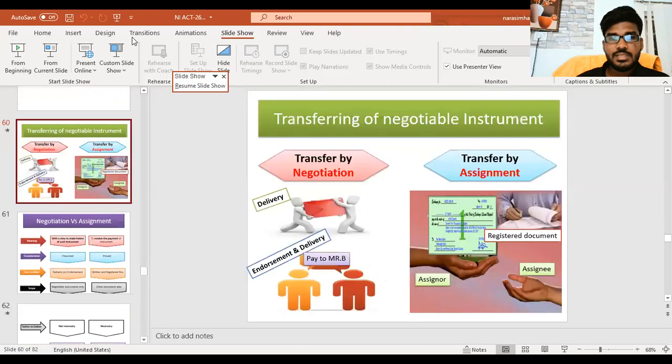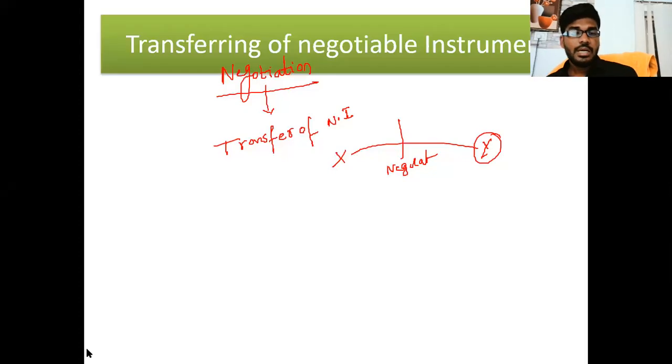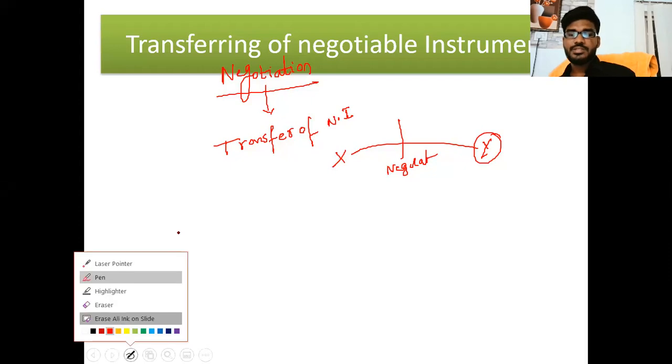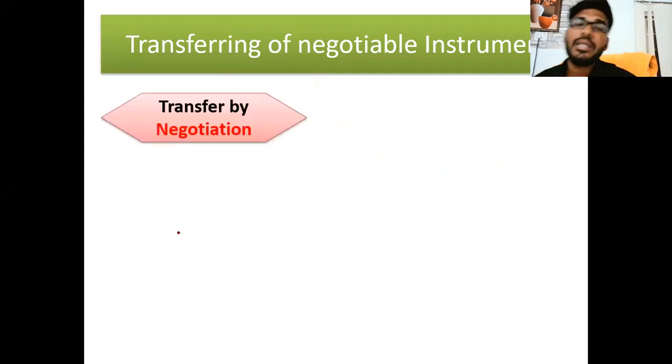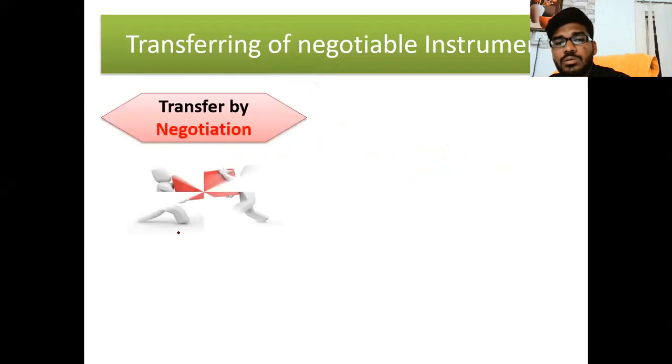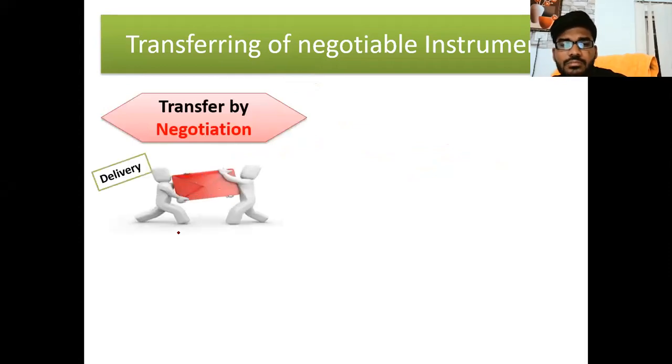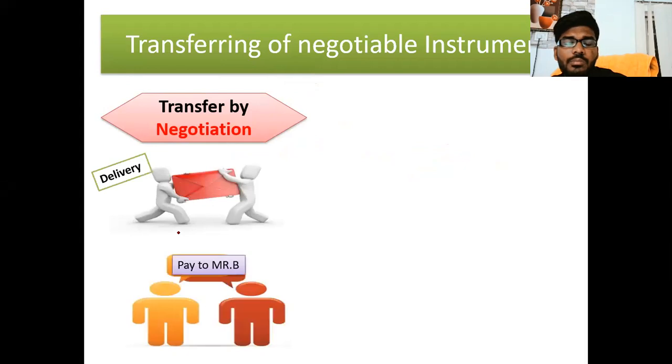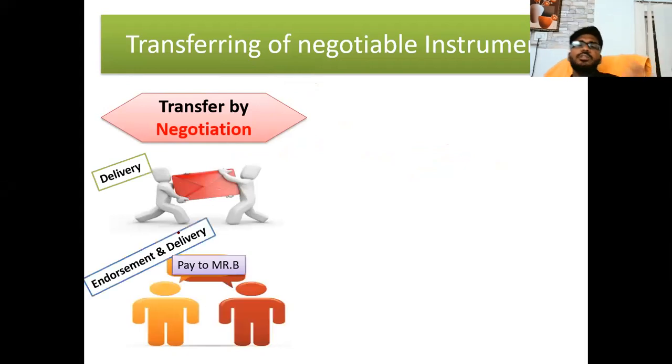Listen carefully. Transfer of negotiable instruments is by negotiation: by mere delivery, or by endorsement and delivery like "pay to Mr. B". These are the two concepts in negotiation.